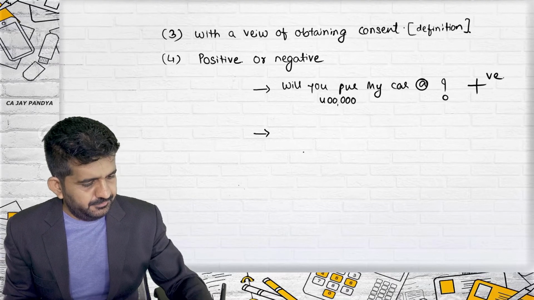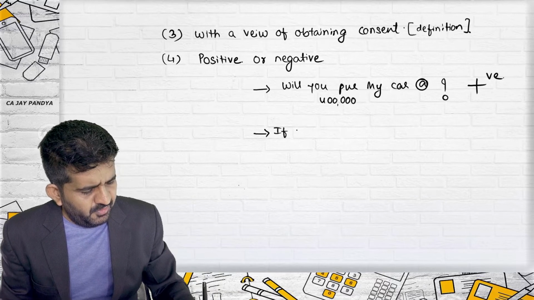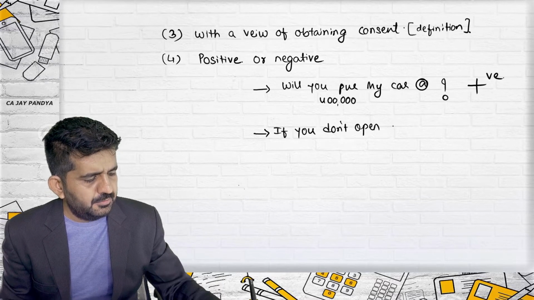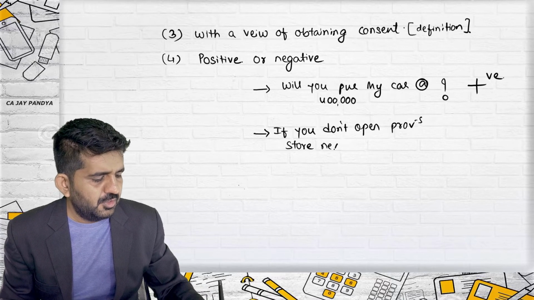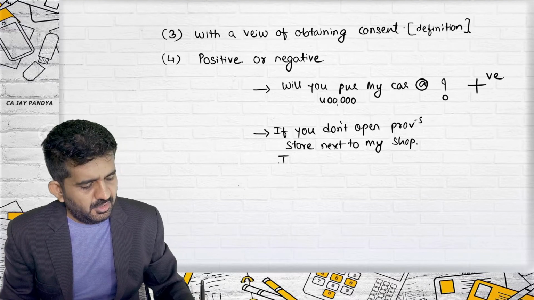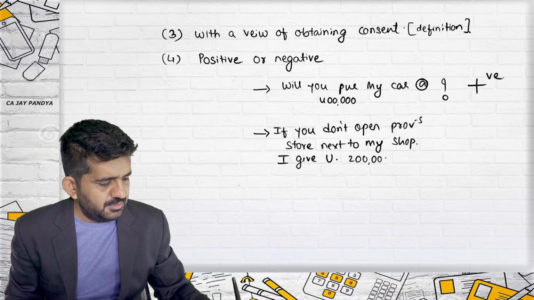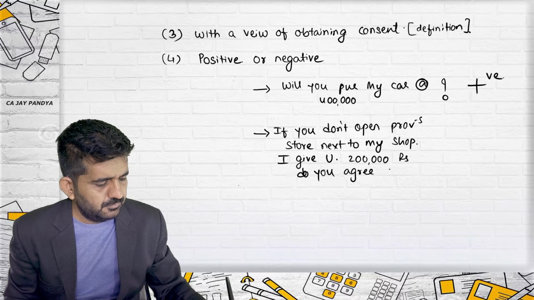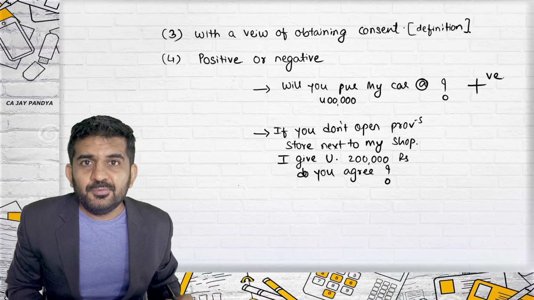Negative offer. If you don't open a provision store next to my shop, I will give you 2 lakhs rupees. Do you agree? Now, here what you need to do?